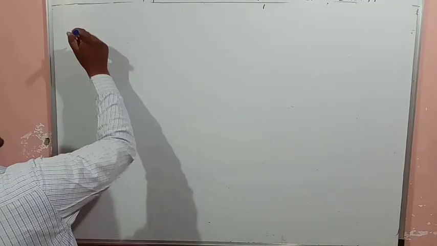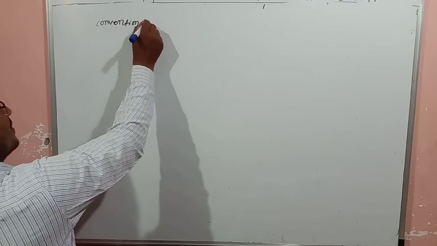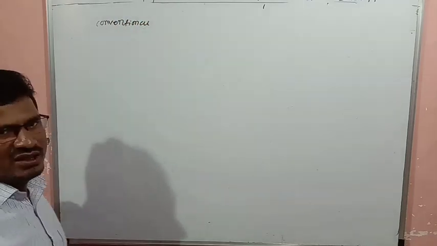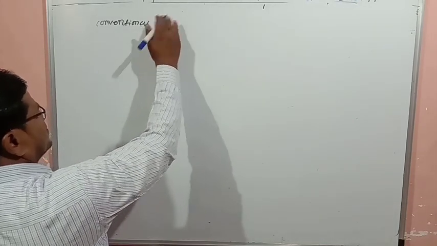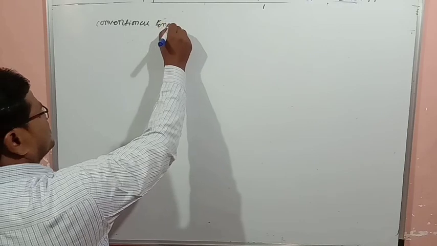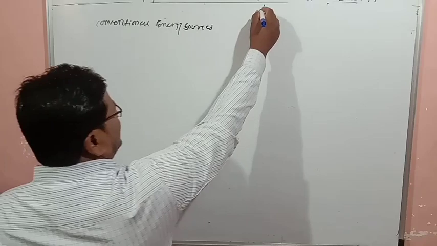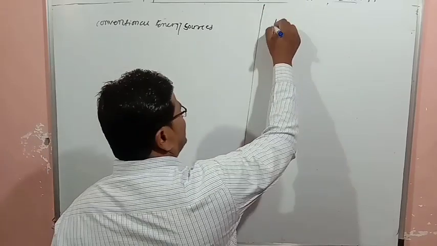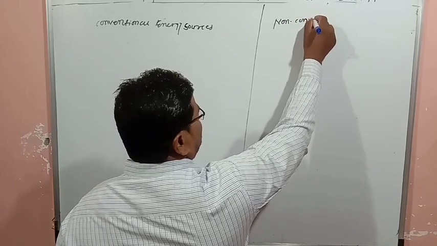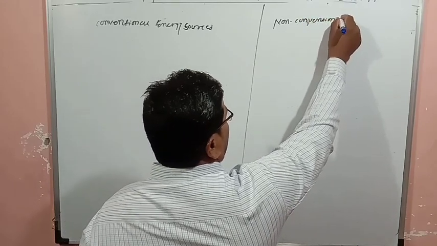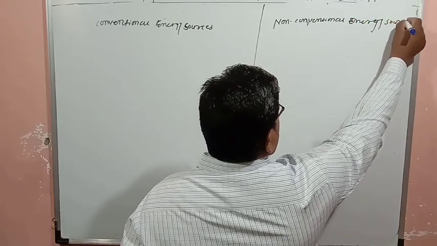So on this side you write conventional energy sources, and here we'll write non-conventional energy sources.